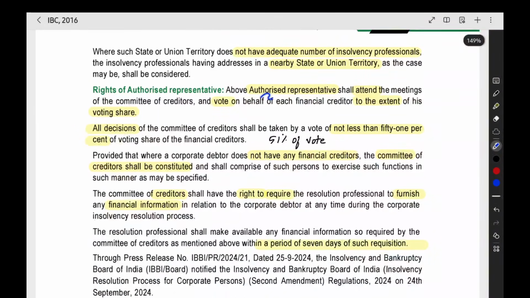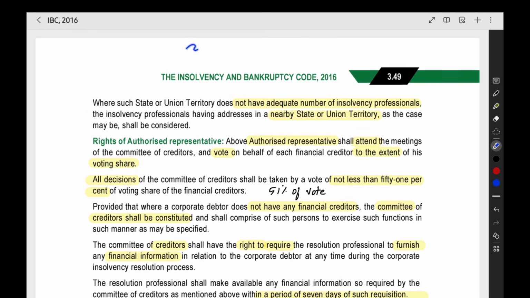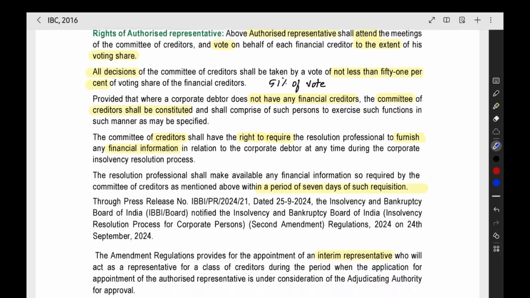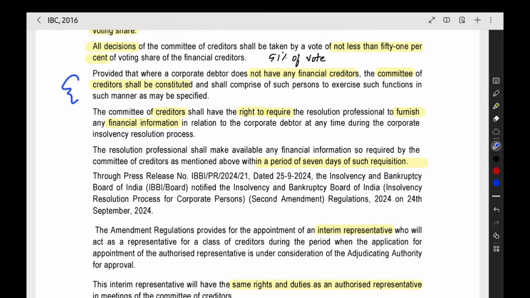Then the above authorized representative will attend the meeting and do the voting on behalf of the financial creditor. Then if you want to make any decision by the committee of creditors meeting, you have to get a minimum of 51% of the vote. For passing any resolution, you have to get this much vote. Then if there is no financial creditor, then you can keep the operational creditor also. That provision we can see in detail later.